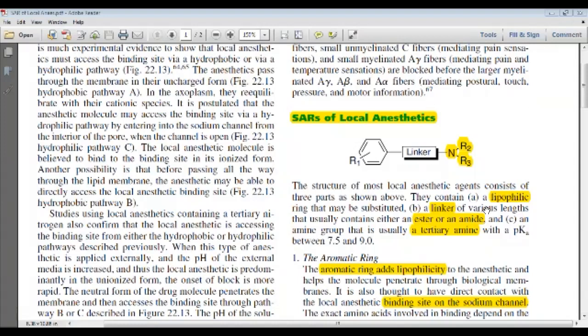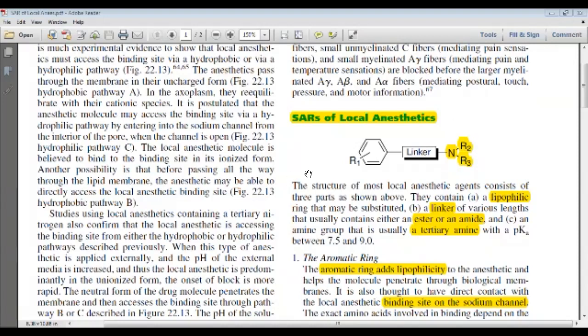The linker can be any length, but usually it is an ester or amide. Finally, the hydrophilic part is very important because the pKa must be between 7.5 and 9, where 7.5 is outside the cell and pKa 9 is inside the cell, so that inside the cell, the drug can become a positively charged cation. Outside the cell, it can be in uncharged form. A tertiary amine is the preferred structure.